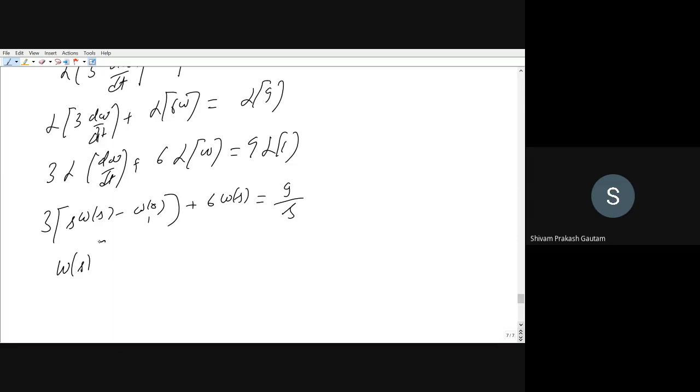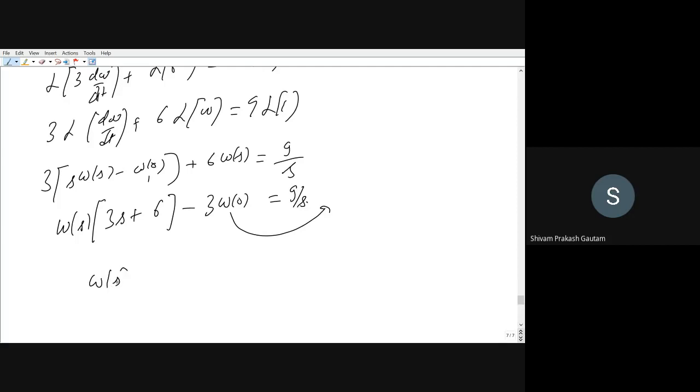Take W(s) as common. So this will be (3s plus 6) W(s) minus 3w(0) is equal to 9 by s. Right? So 3w(0) goes to the right side and it will become positive. So W(s) will be equal to 9 by s plus 3w(0) upon 3s plus 6.